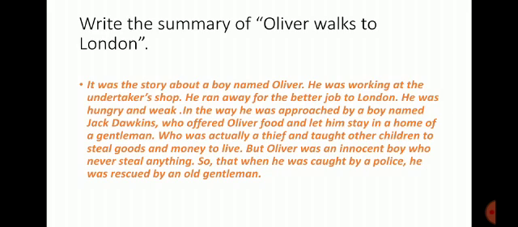So when he was caught by the police, he was rescued by an old gentleman. This was a reward for his good nature.